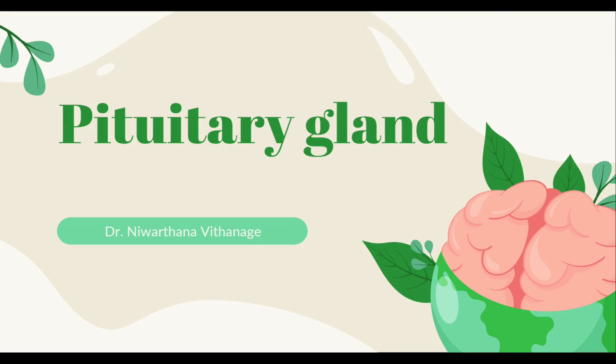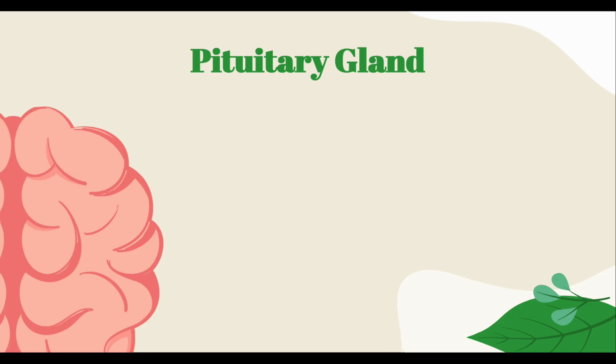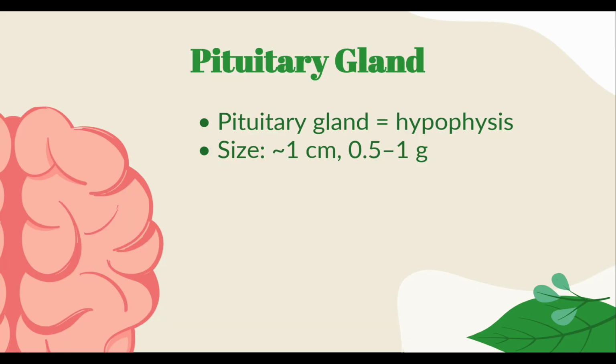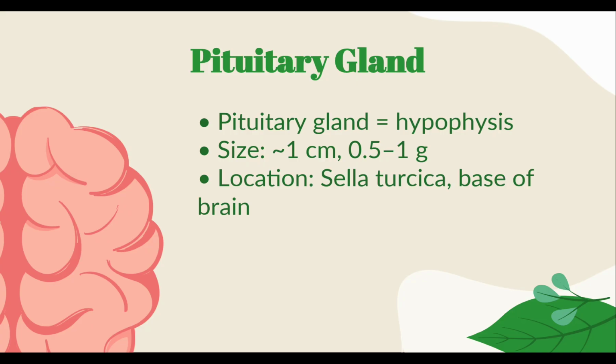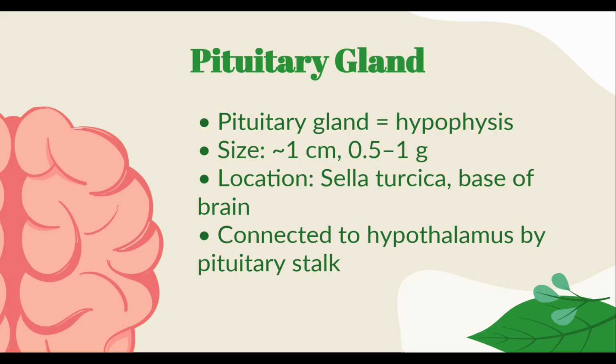Today we are going to talk about the pituitary gland. The pituitary gland, we also call that hypophysis. It's about 1 centimeter, a relatively very small gland, and it is located at the sella turcica. The sella turcica means the bony cavity at the base of the brain. And it is connected to the hypothalamus via the pituitary stalk.